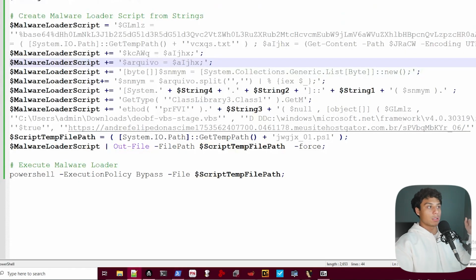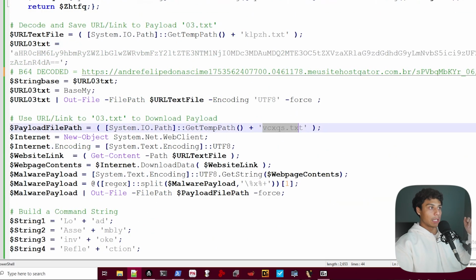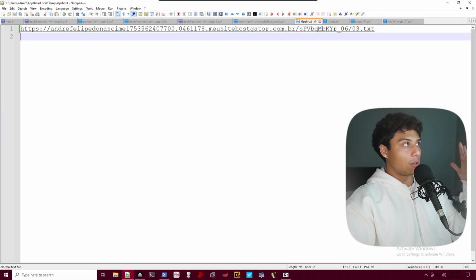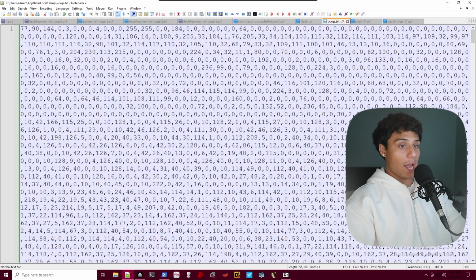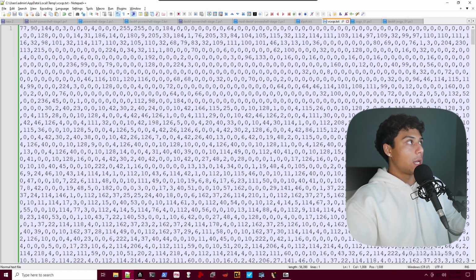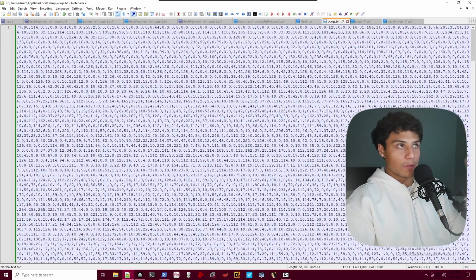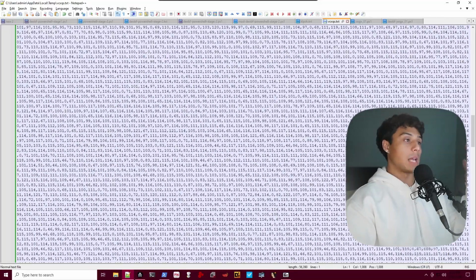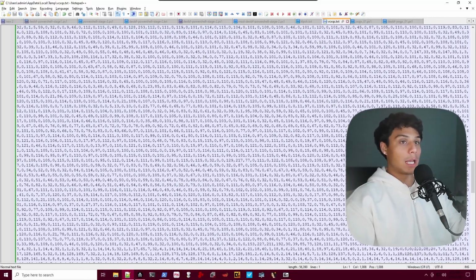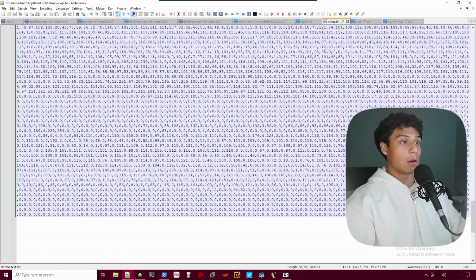They created 3 files: JWGJXPS1, a PowerShell script, and then 2 text files. We can take a look at all 3 of these. We can look at the first file, which, as we already knew, is just a URL link to the payload. The second file is the actual payload. This is what is downloaded from the o3.txt website link. This is the payload that was hosted. It's actually a text file of integers separated by commas, and a very long text file.